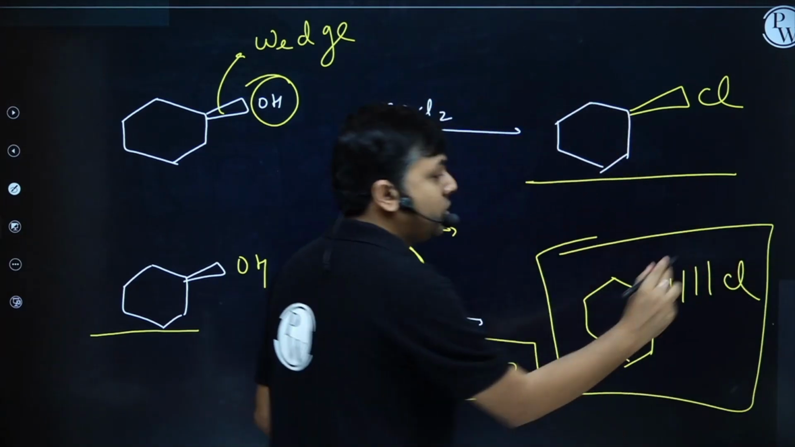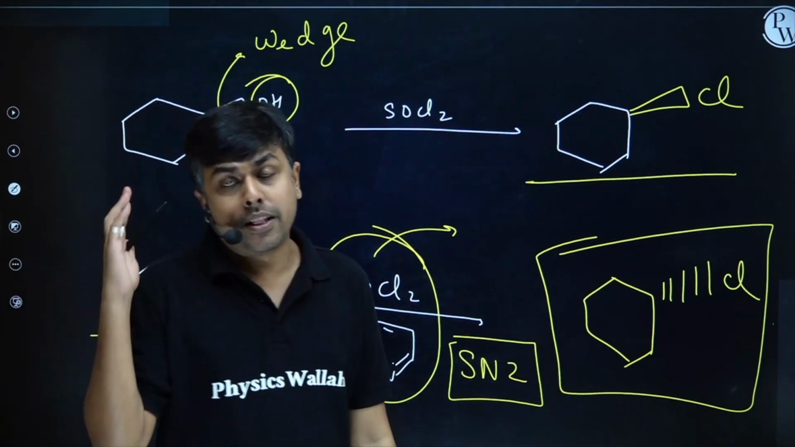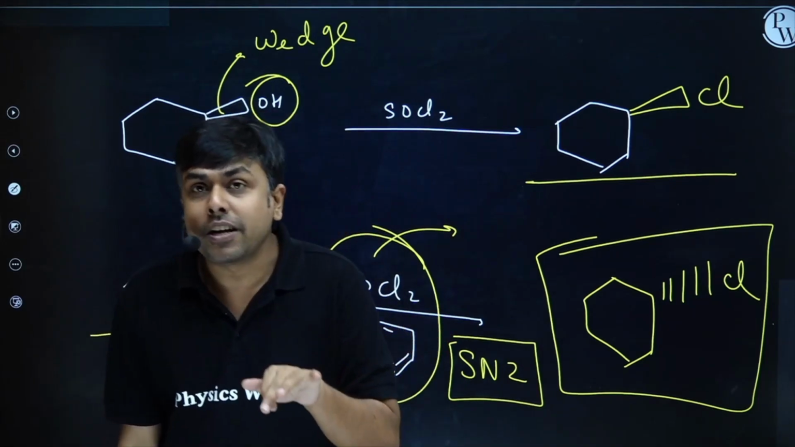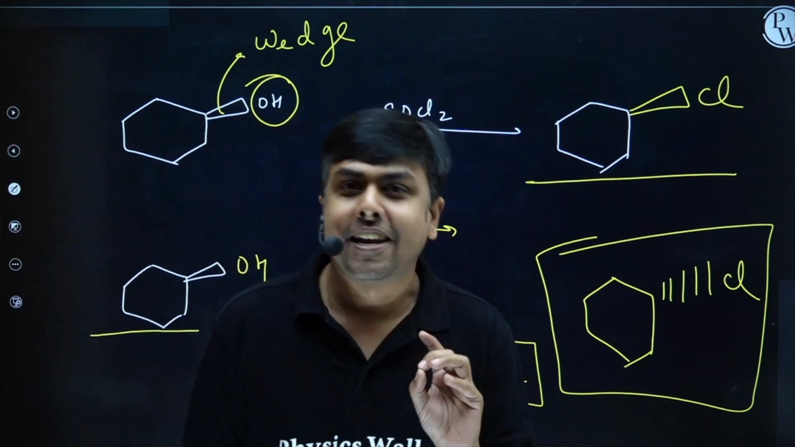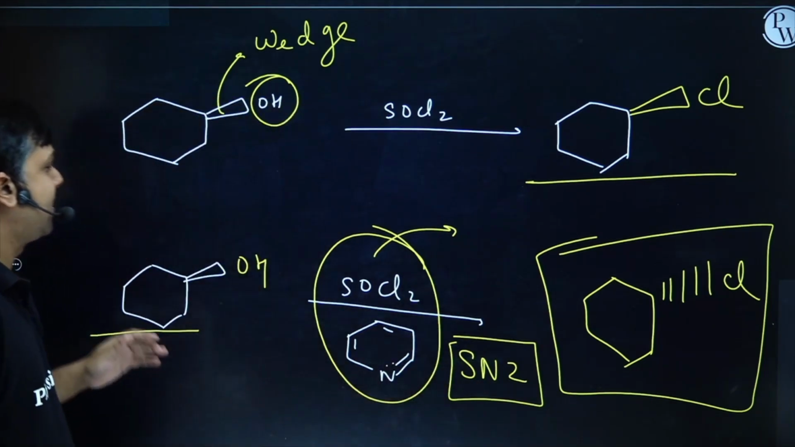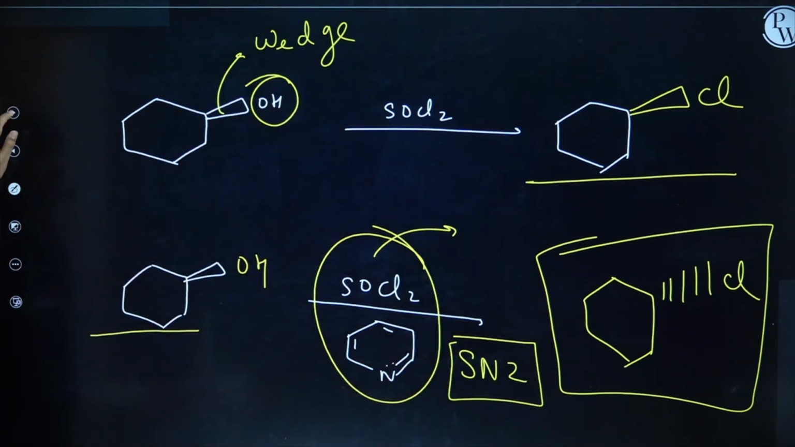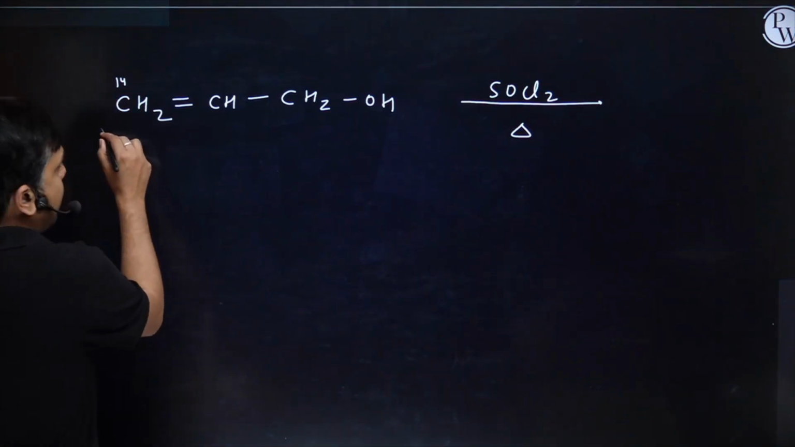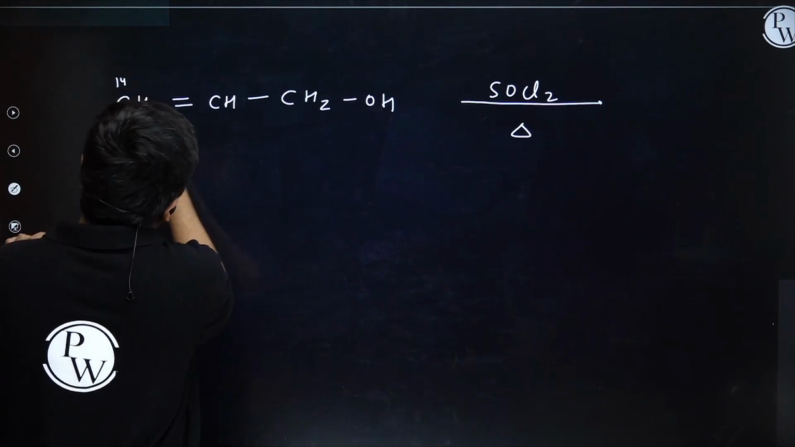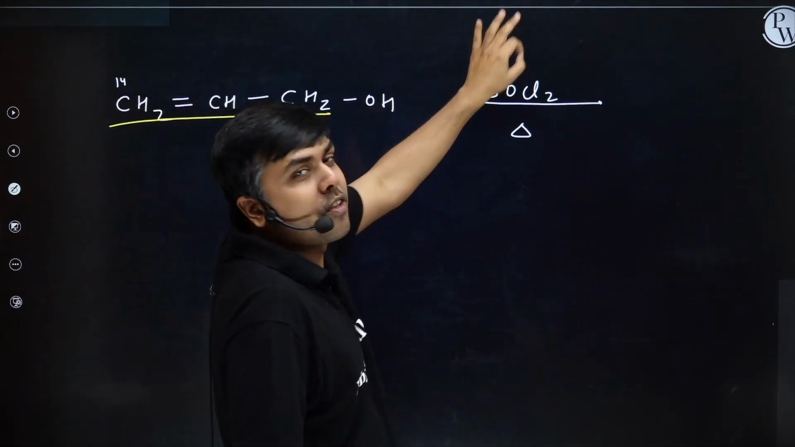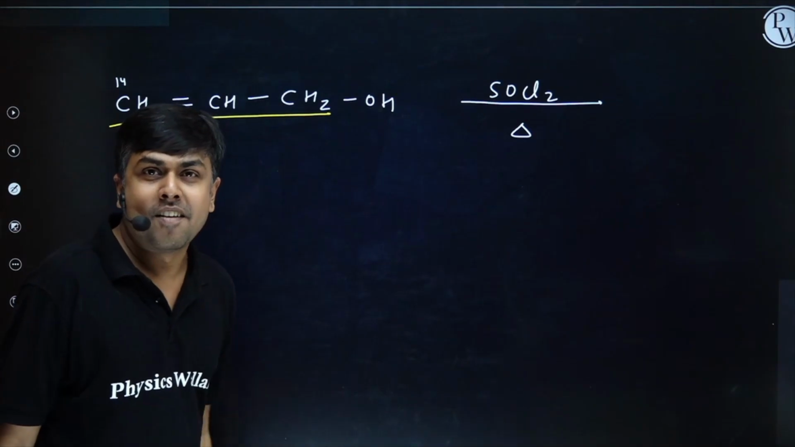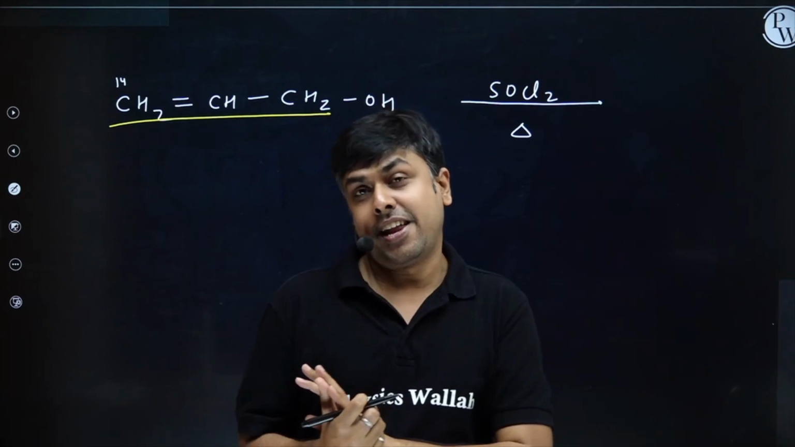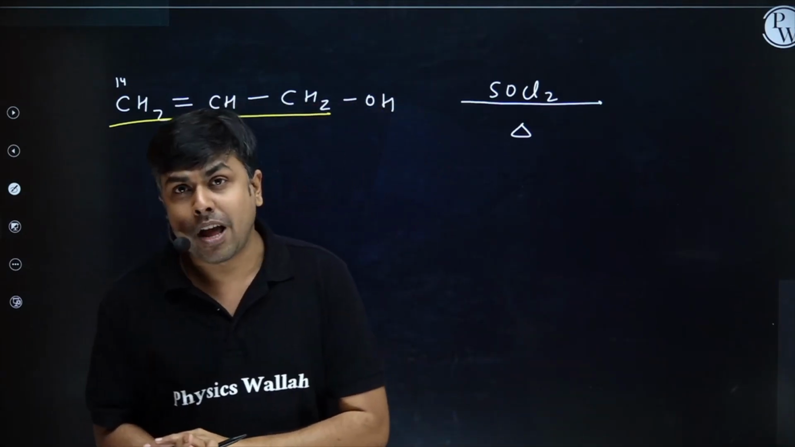This is important. Stereo wise, SOCl2 in the presence of pyridine, inversion. SOCl2 in the absence of pyridine, retention. Please complete. Student, I am having one more reaction. I am having CH2=CH-CH2OH, and it's treated with SOCl2. In this case, you need to tell me the product, whether the reaction is occurring in the presence of pyridine or absence of pyridine.